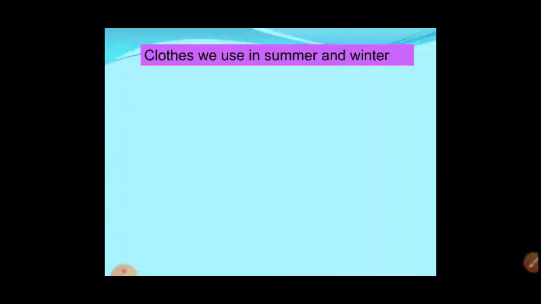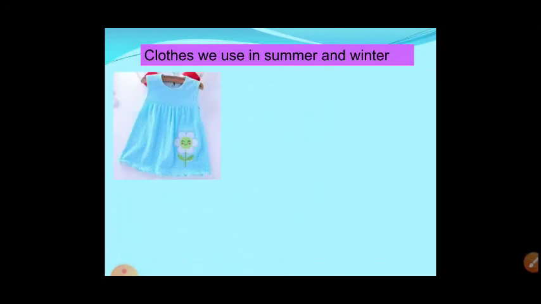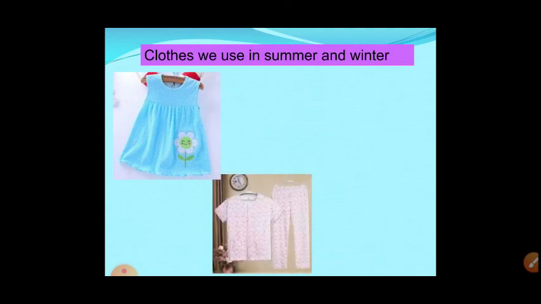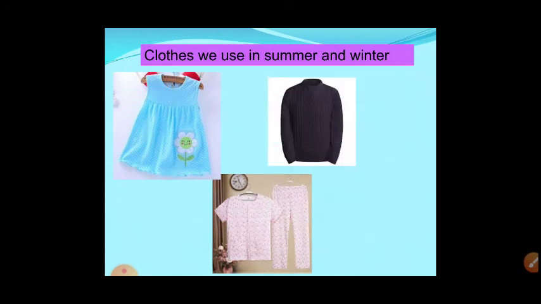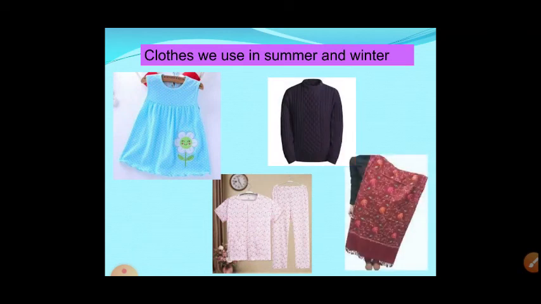Okay, let us come to the clothes. During summer we use cotton as well as very light colored clothes, because light colored clothes will reflect the heat very much. As they reflect the heat, we will not feel that hot. Similarly, in the winter season we use dark colored and heavy clothes, meaning woolen clothes. First of all, dark color will absorb more heat. It will give heat to our body.